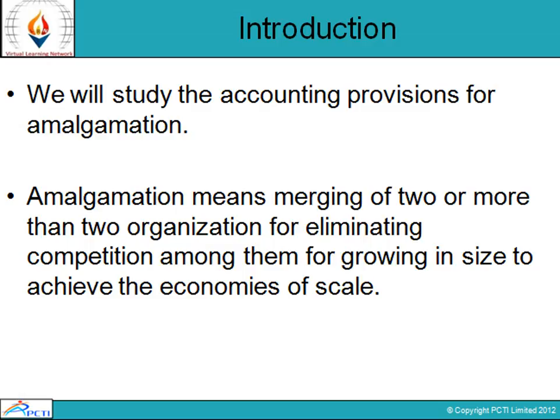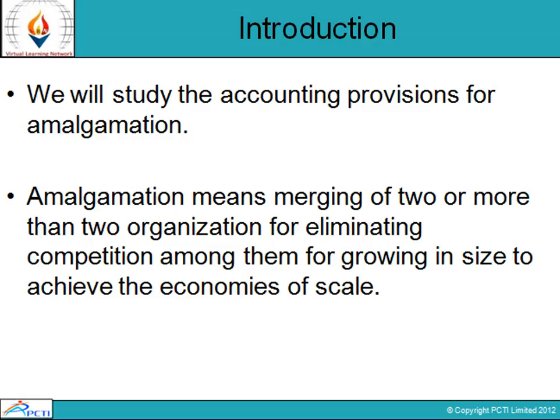Amalgamation is a broader term which includes both acquisitions and mergers. Acquisition is basically when one company is buying out another company, and merger is uniting of two existing companies.